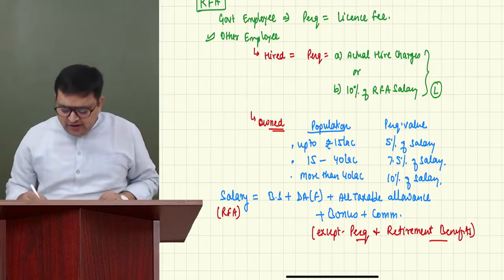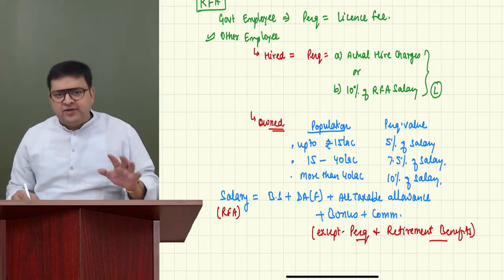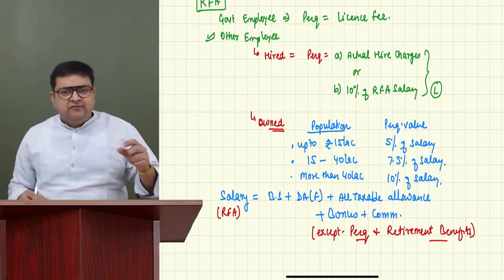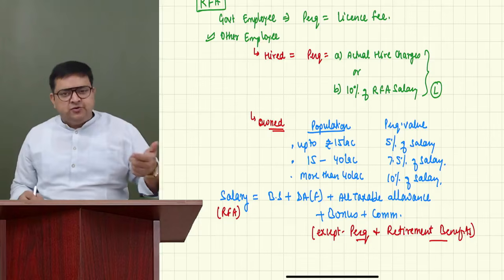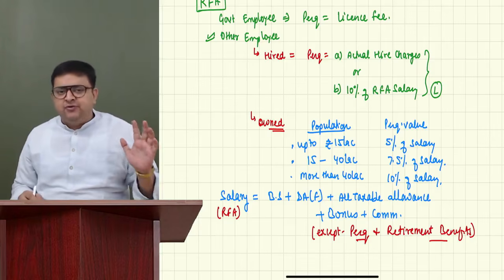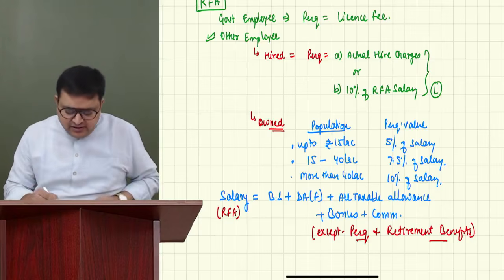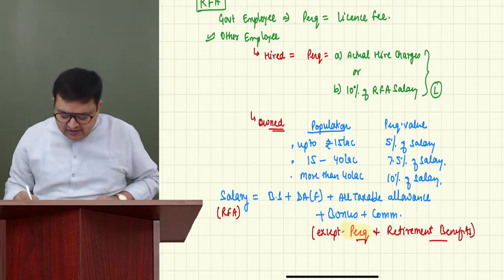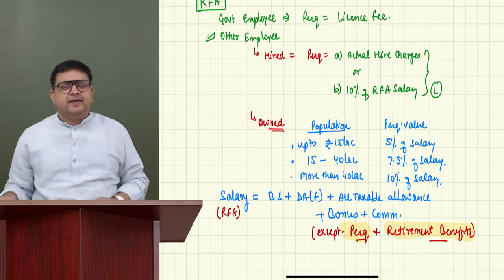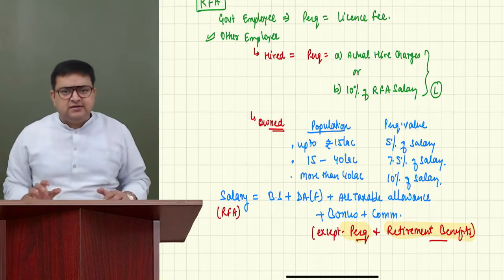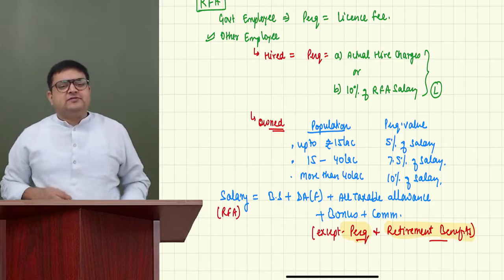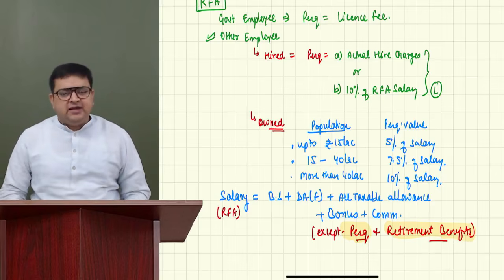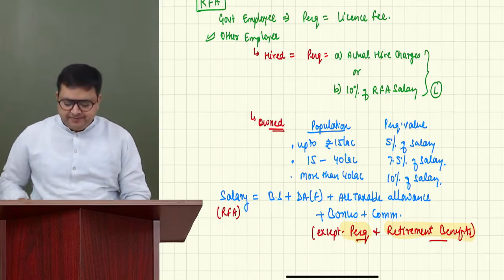Guys, this definition is not that difficult. I'm telling you, you don't have to learn it. Just read it once or twice and that's it. Whenever we are actually doing our question, it will tell us what we need to take. Just remember that we don't take perquisites in RFA salary. We don't take retirement benefits. Otherwise, generally we take everything.